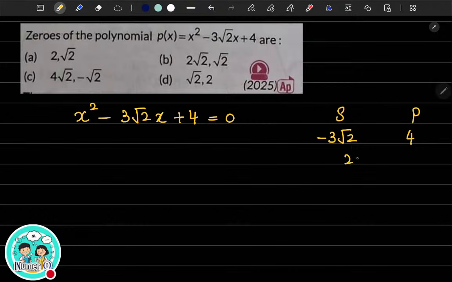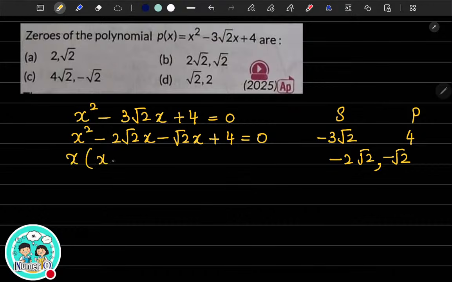So if I write like this, 2 root 2 and root 2, right? Root 2 into root 2 is going to be 2. 2 into 2 is 4. Okay. And where should I put a negative sign such that I get a sum of minus 3 root 2? Can you tell me? So it should be minus 2 root 2 and minus root 2, which is going to be minus 3 root 2. Minus into minus will be plus and the product will be 2 root 2 into root 2 is 2 into 2, 4. So when you do the middle term splitting, you are getting x square minus 2 root 2x minus root 2x plus 4 equal to 0.